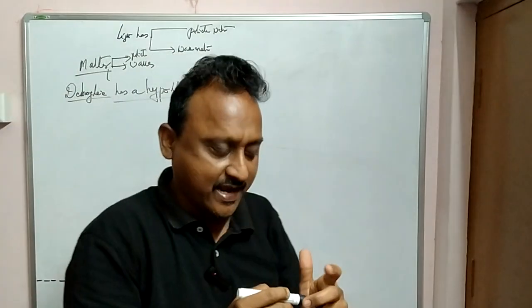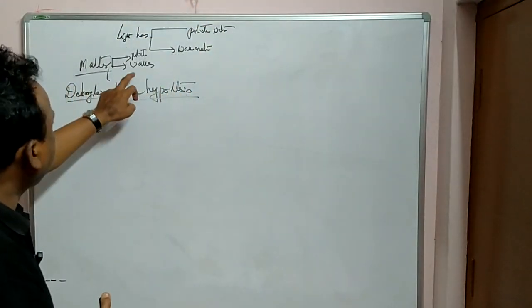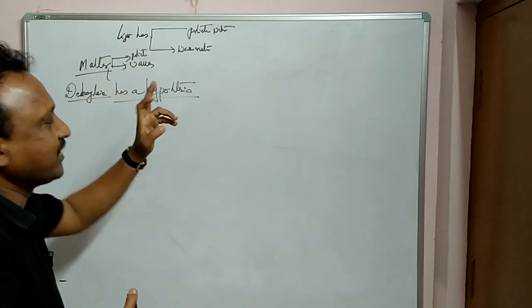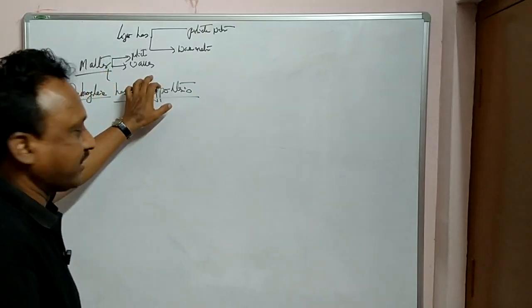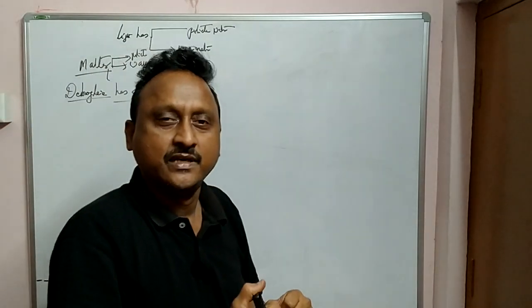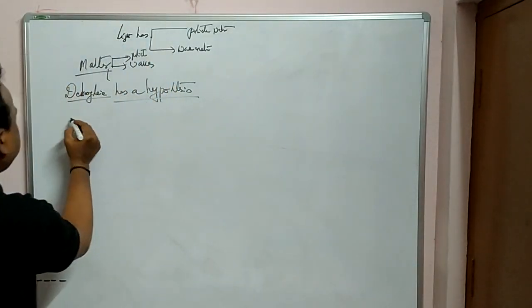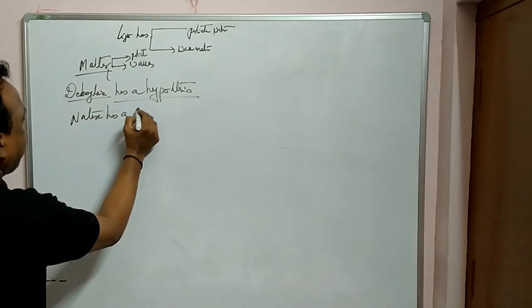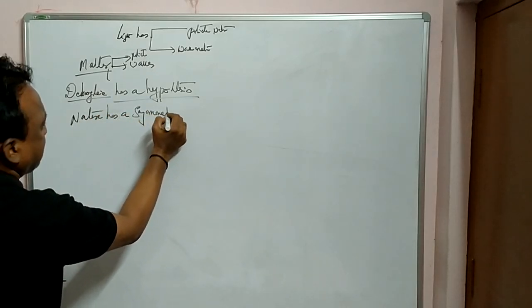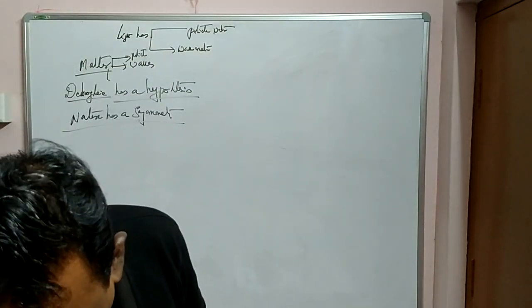That means, for example, a man is running, a ball is thrown. What is matter? A ball is matter made up of atoms and molecules. Even though it is a particle, when it is thrown, it behaves as a wave, according to de Broglie's hypothesis. Let us see from one small example whether it has wave nature or not. He is saying that when any body is in motion, it will have wave nature. And not only that, a simple statement he has given is that nature has a symmetry.